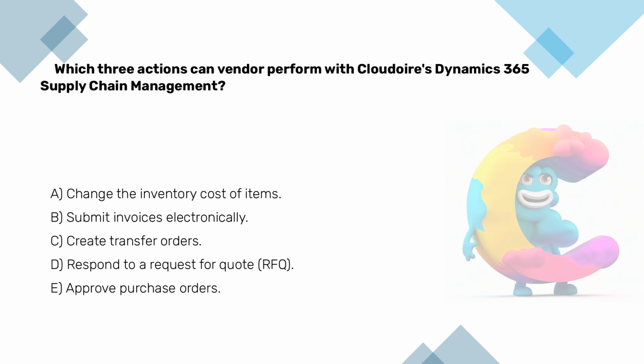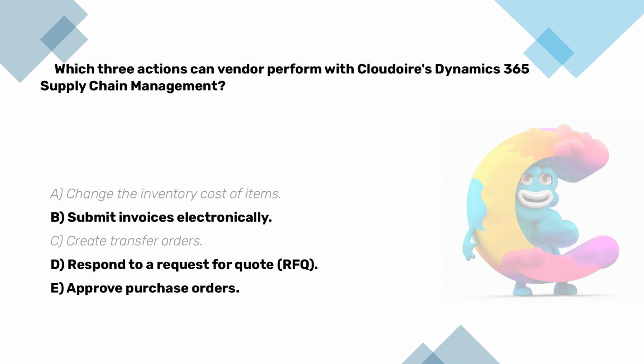Okay, now pause the video here, have a bit of think, and then continue when you are ready. The three most critical actions vendors should perform in Dynamics 365 Supply Chain Management are: submit invoices electronically, which facilitates efficient and quick accounting processes; respond to a request for quote, which is foundational for decision-making and future vendor management; and approve purchase orders.